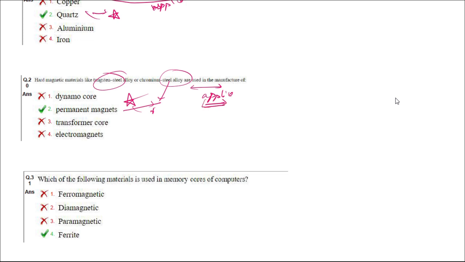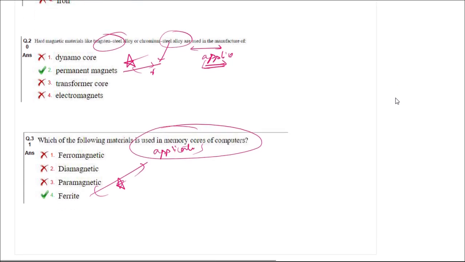Next, which of the following metals is used in memory cores of computers? Again, he's talking about the application of one of the materials, which is ferrite. So that is also application.